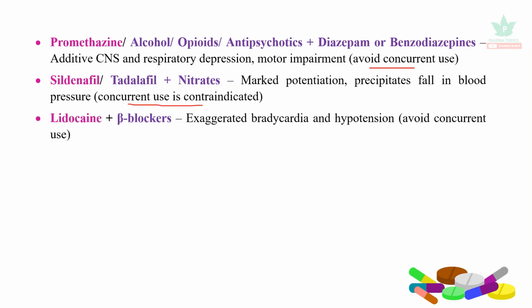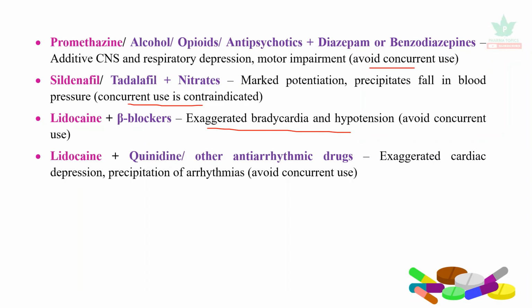Then lidocaine, when it is administered with beta blockers, causes exaggerated bradycardia and hypotension. So it is to avoid the concurrent use of these two categories of drugs. Lidocaine, when it is administered with quinidine or other anti-arrhythmic drugs, exaggerated cardiac depression or precipitation of arrhythmias may occur. So it is essential to avoid the concurrent use.